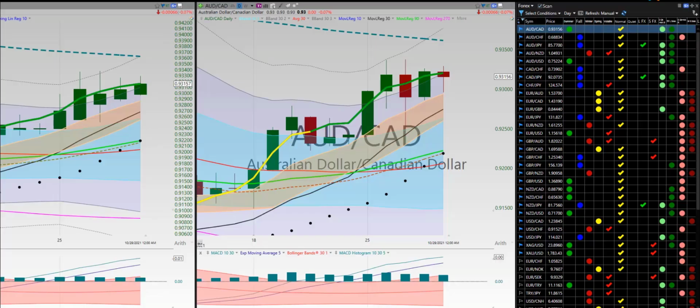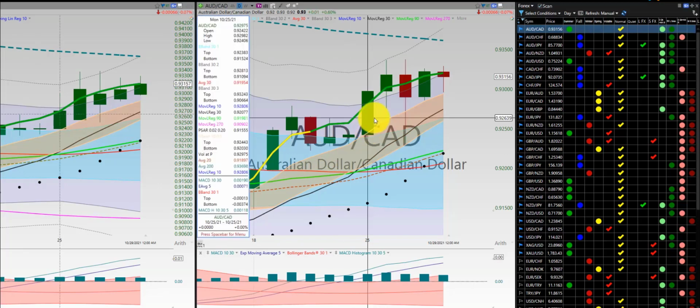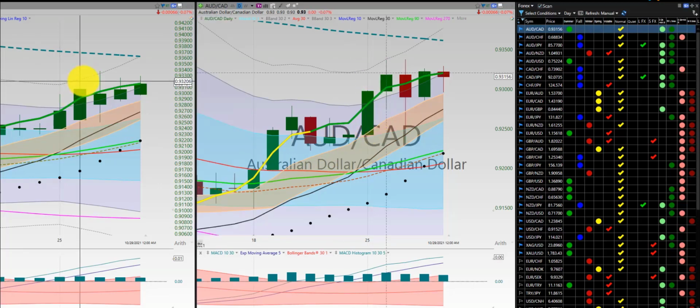Hello, this is the Forex Week in Review with the Forex currencies on Friday, 29 October at 4 p.m. Central Time. We'll start off with the Aussie dollar, Canadian dollar. We had no trade, initial trade here out at the Heikin-Ashi Z3. No further trade the rest of the week. Heikin-Ashi was not in agreement.